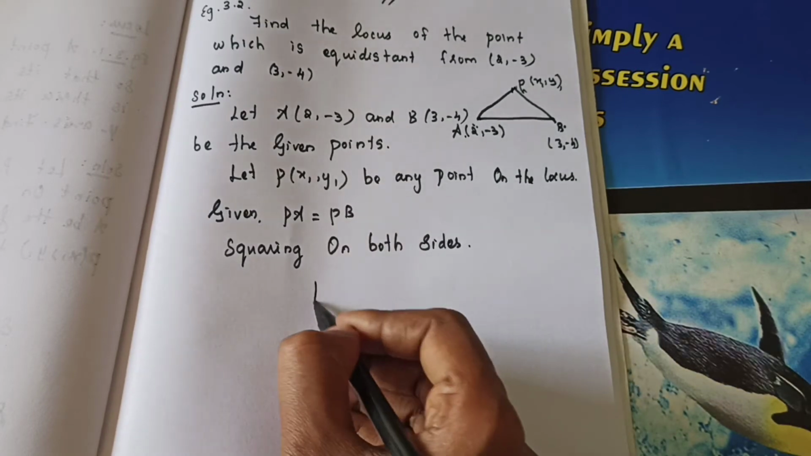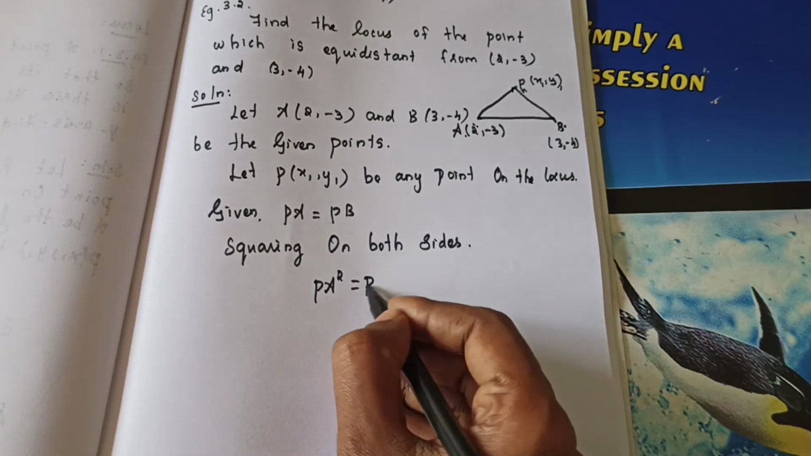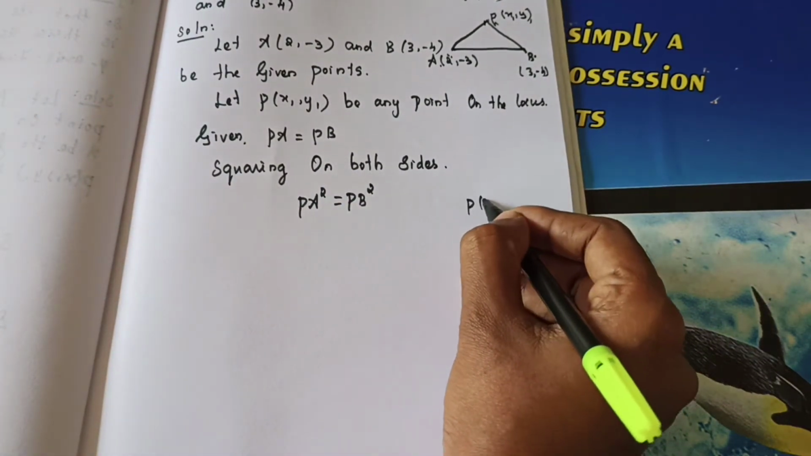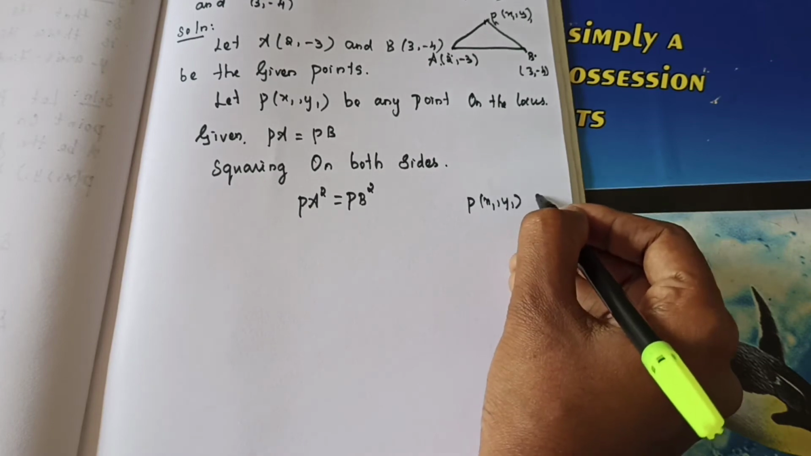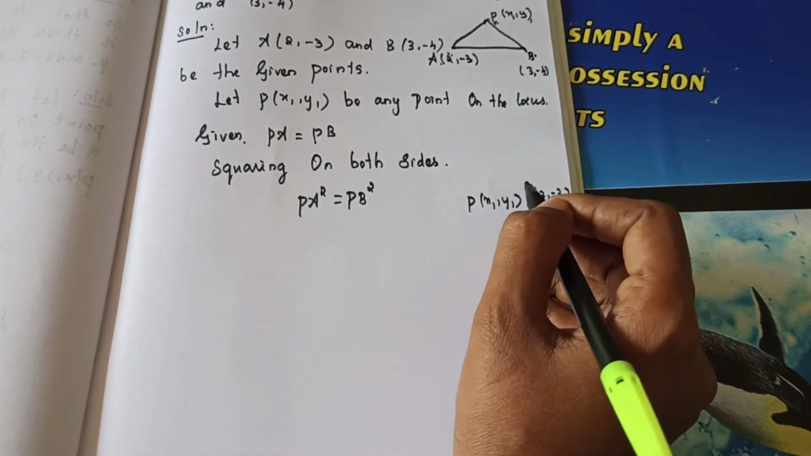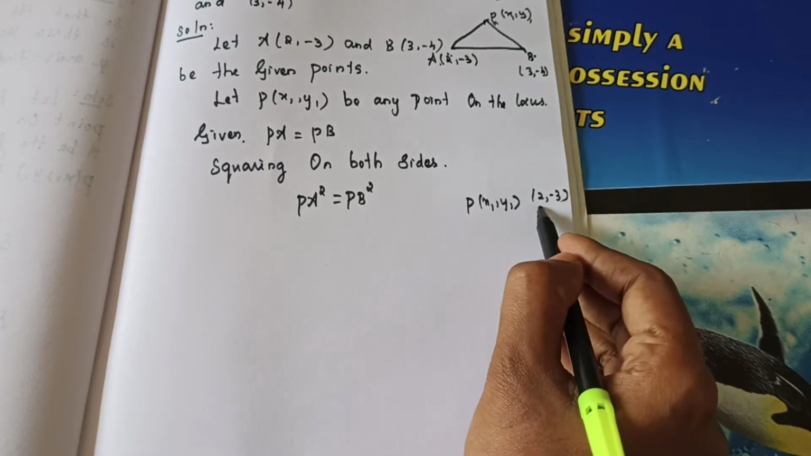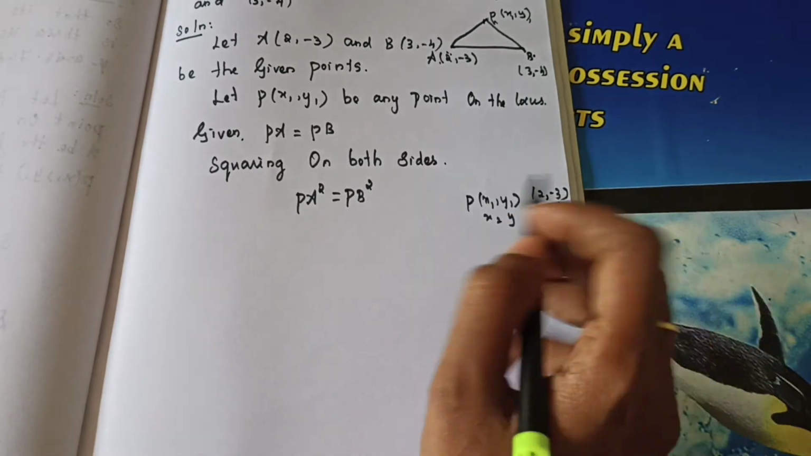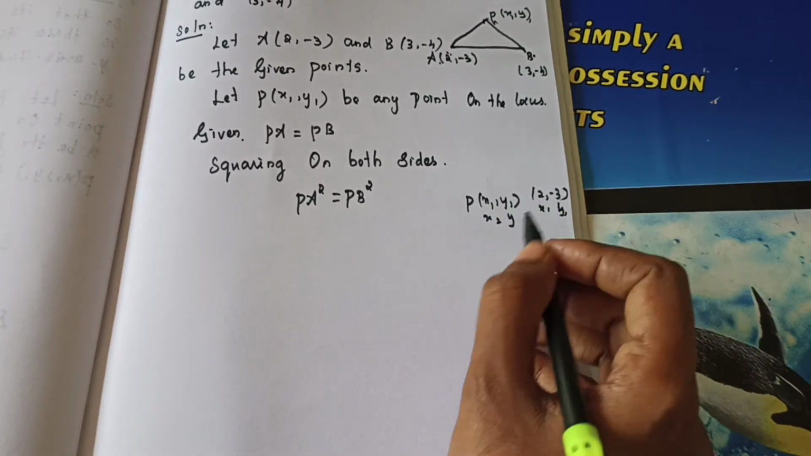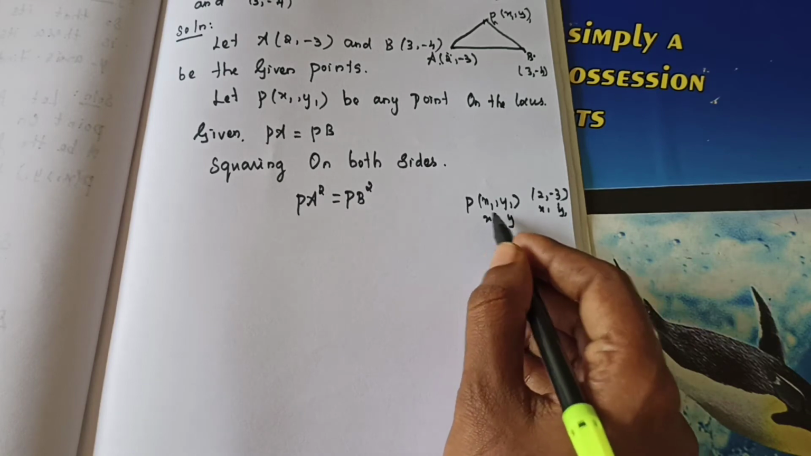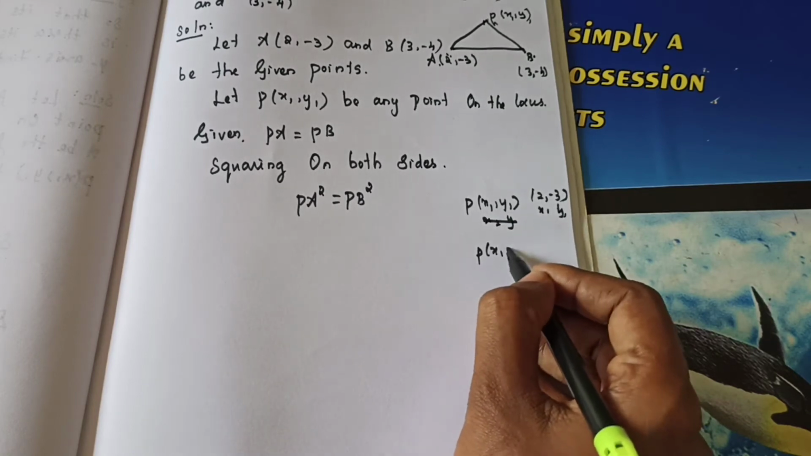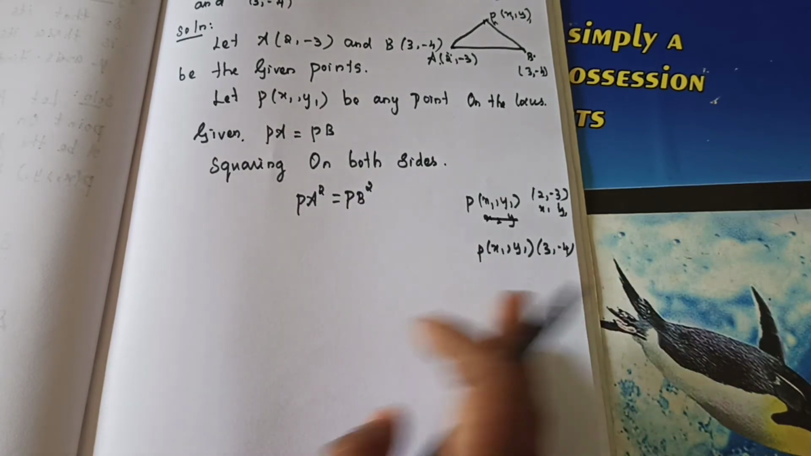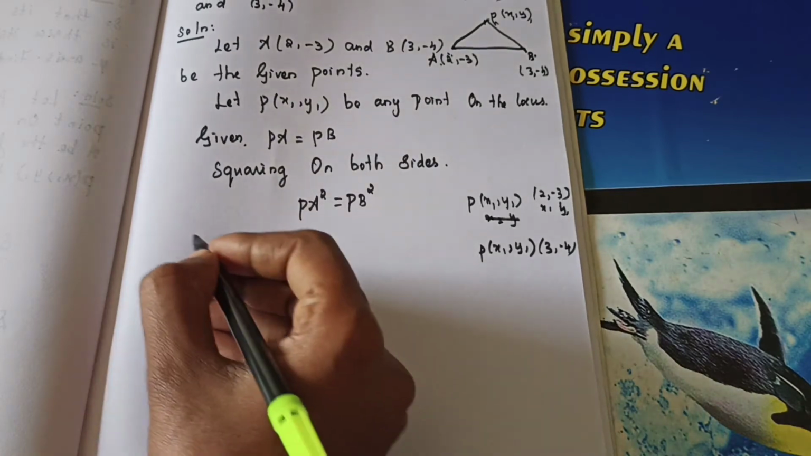When you are squaring on both sides, what will happen? PA square is equal to PB square. Now use the distance formula. If you need to write the points first, that is x1, y1, then A point is 2 comma minus 3. You consider this as x1, y1 and this as x2, y2. Otherwise, no problem, both are correct. Then the next one is PB. PB means x1, y1 and this one is 3 comma minus 4. The reason is when you are squaring, you will get positive. Both are correct.